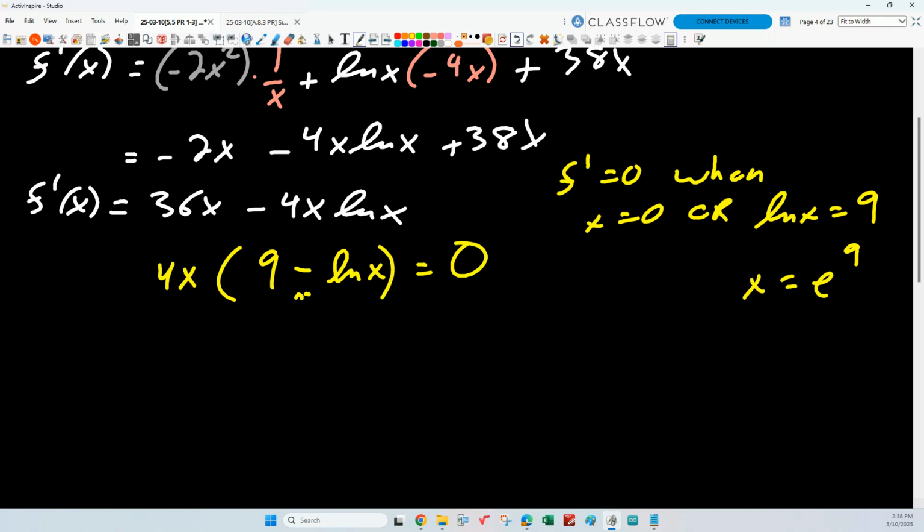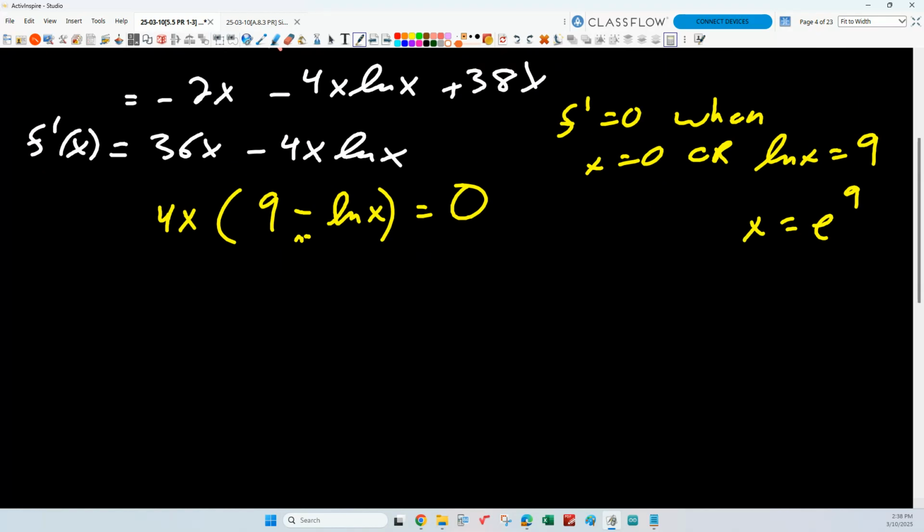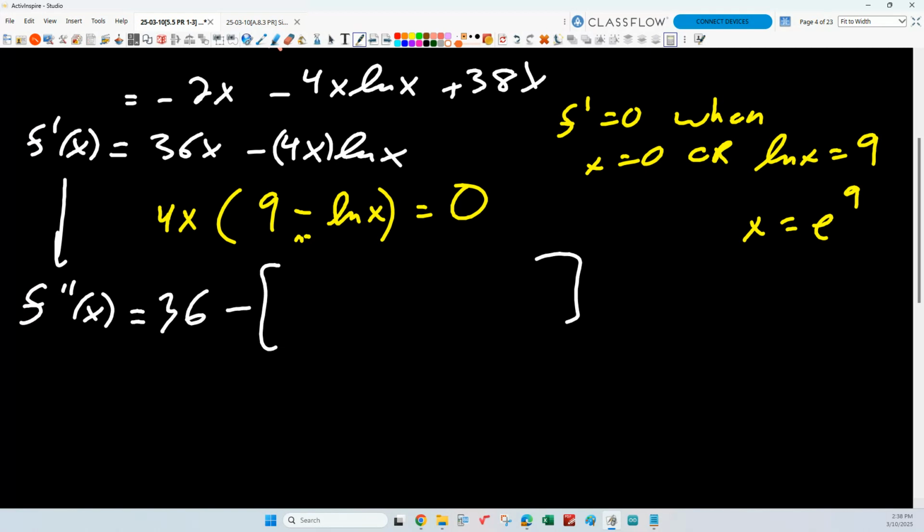Okay, so now we need a second derivative. We'll differentiate term by term. What's first? 36. Now this one's going to be a little bit of a pain, right? We're going to subtract, and now we've got to do product rule. So I've got 4x times the derivative of log x. What's the derivative of log x?